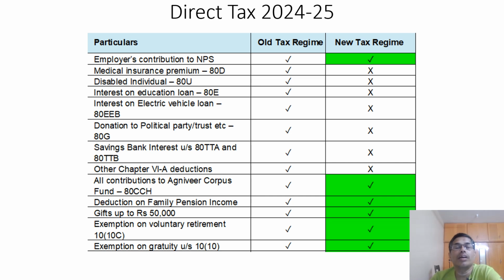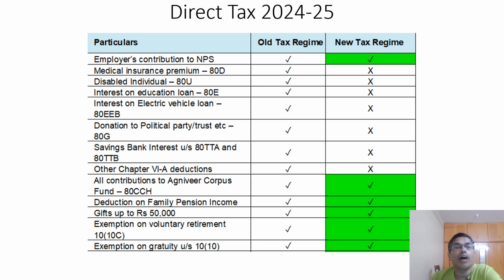Interest on e-vehicle, see, if you have availed a loan for purchasing an electric vehicle, you can claim the interest portion alone under section 80EEB only in old regime and not new regime. Donation to political party and donation to trust, etc., under section 80G you can claim under old regime and not new regime. Like that, savings bank interest 80TTA and 80TTB you can claim in old regime and you cannot claim in new tax regime.